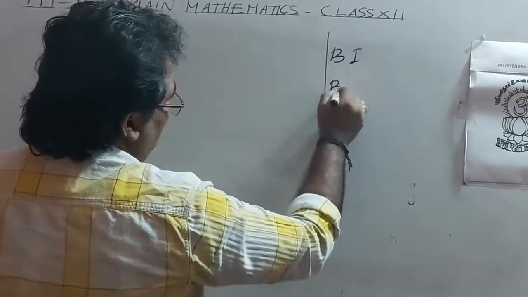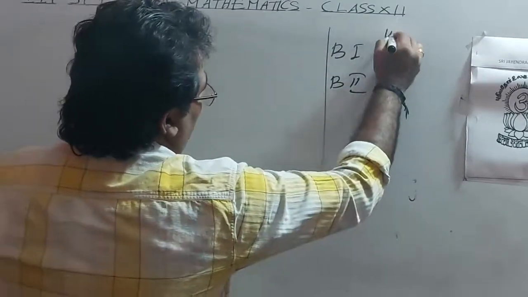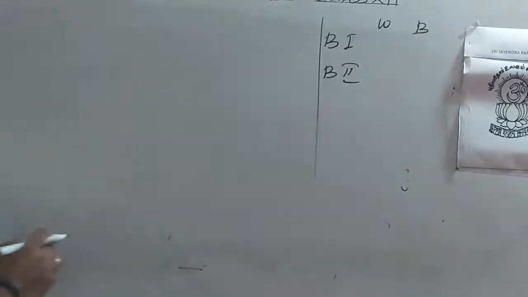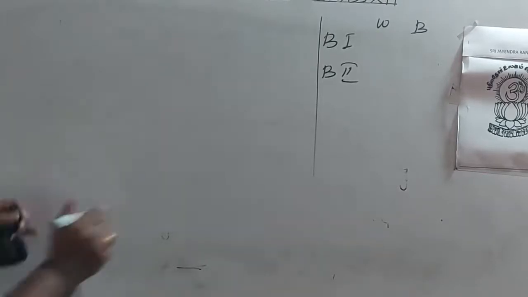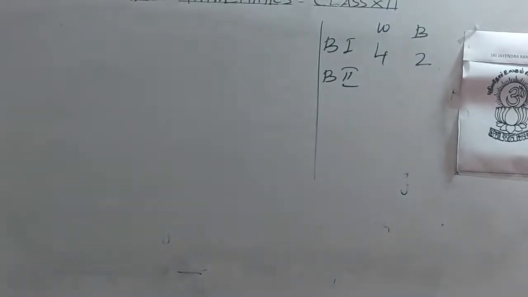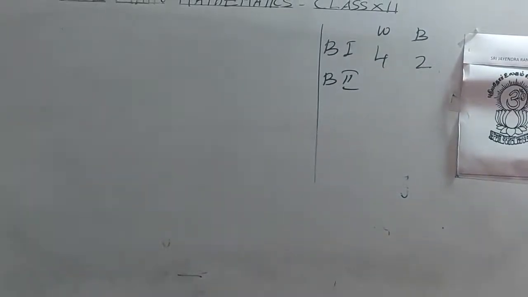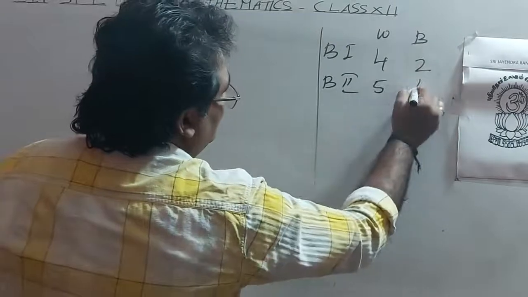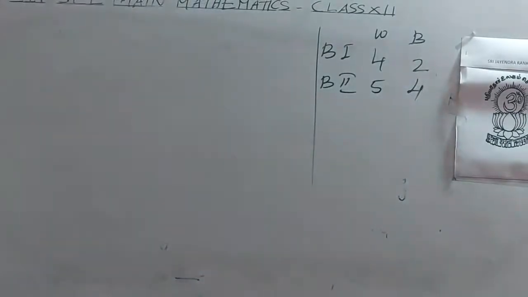Bag 1 contains four white, two black balls. The second bag contains 5 white, 4 black balls.